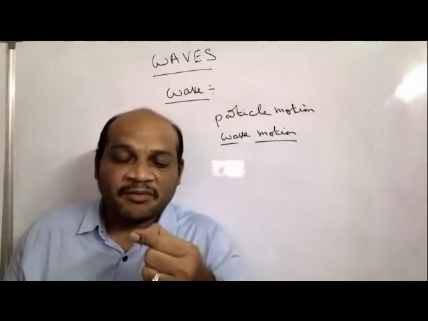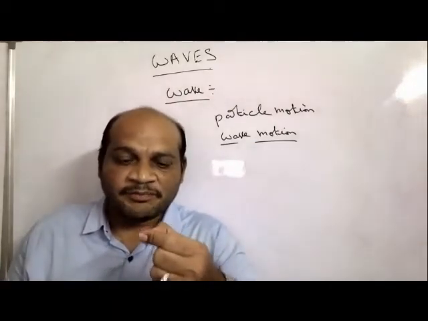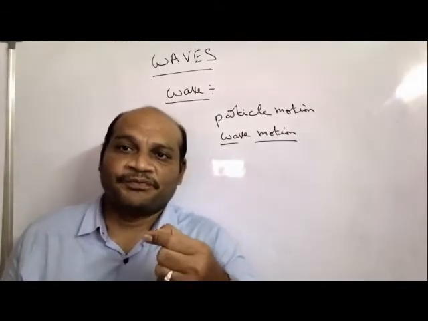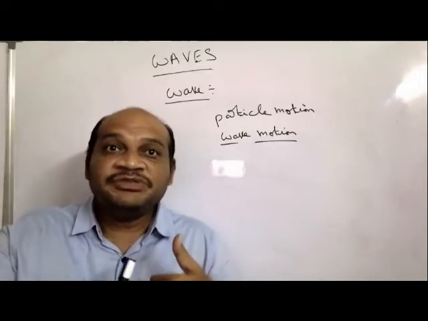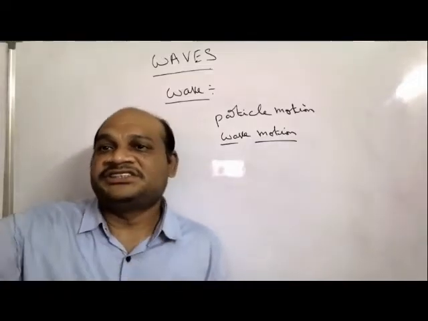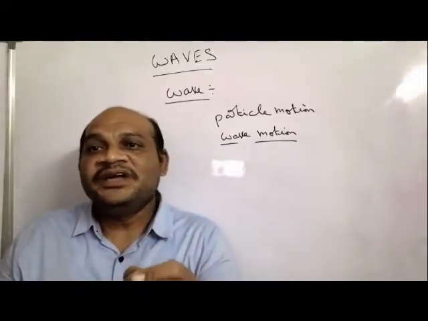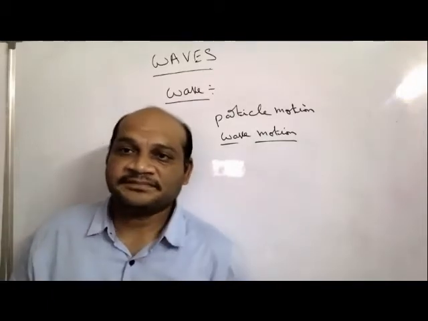The molecules only move to and fro, or up and down, but the energy will be distributed over long distances. This is a good example for wave motion.